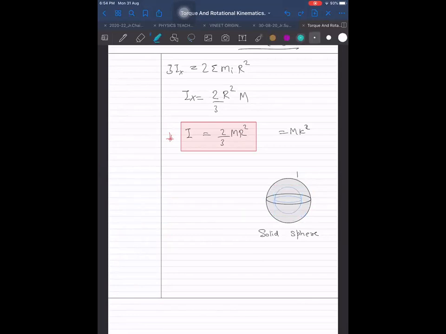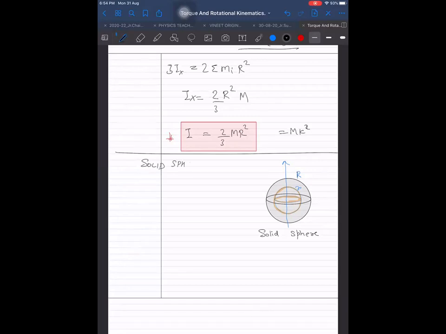Why did I do that? Because I wanted to take a small elemental hollow sphere to integrate. So I can say that a solid sphere can be composed of several small elemental hollow spheres. This hollow sphere has a different radius. It has small r radius, and the total radius was capital R. And for this hollow sphere, it is easier to find the moment of inertia about this one axis I will take.